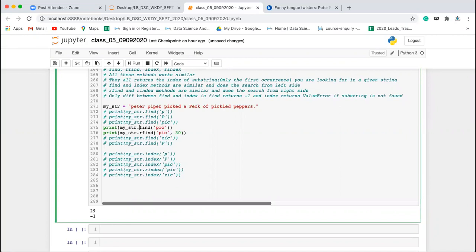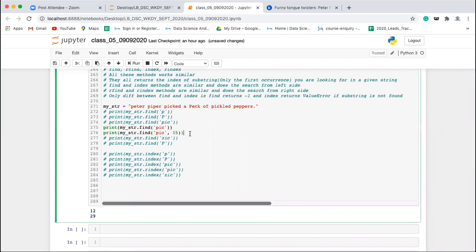I'm using rfind, so let's do find. Execute this. In find, we are first getting pic at 12. And after 12, after 15, I'm looking for it. So after 12, the next pic is found at 29. When you are running find with only pic without any start index, it is giving you the first occurrence, which is 12. But now I am looking from 15 till the end, so it is giving the next occurrence.